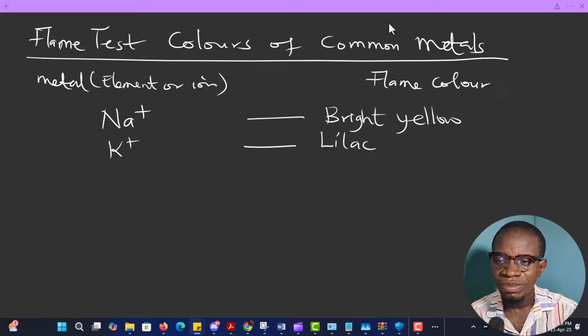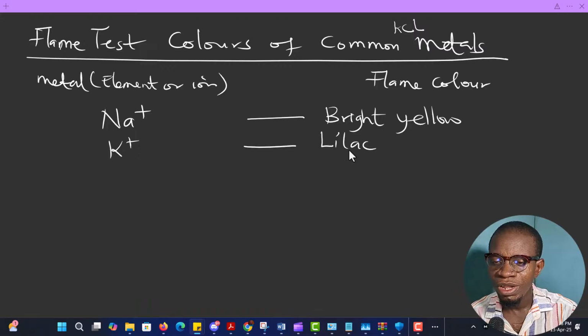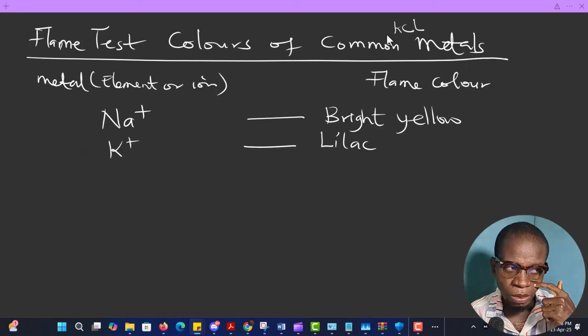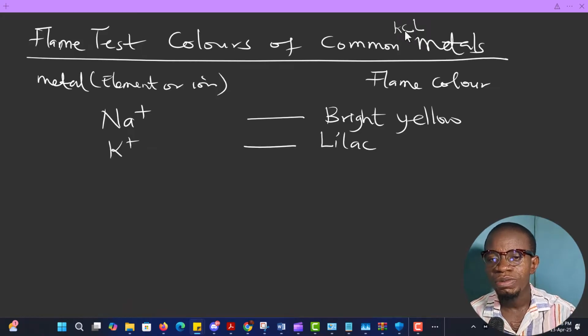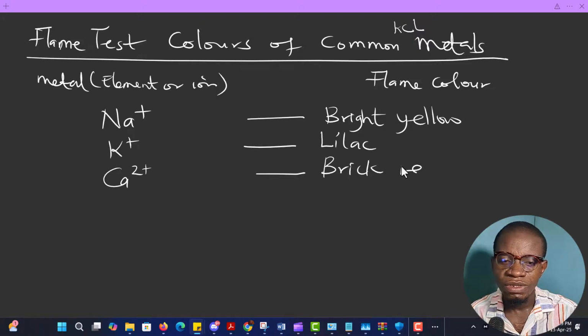Let me explain further how I mean that. Assuming I have something like potassium chloride, and I pick up this sample and place it on fire, and I see a lilac flame. It simply means there's presence of potassium. It's not a must that it's going to be potassium metal. The potassium ion is from this compound in question. All right, the next one is calcium. Calcium gives brick red.